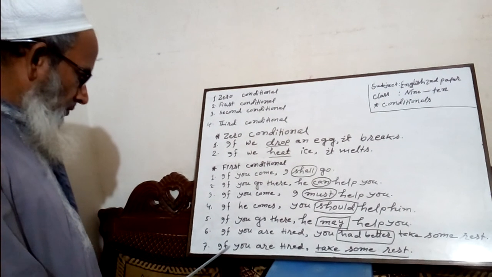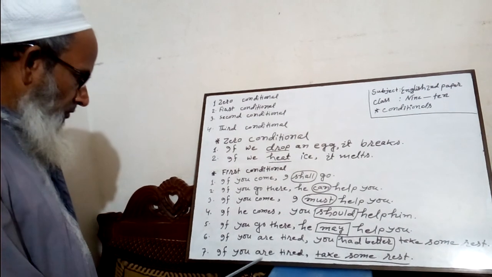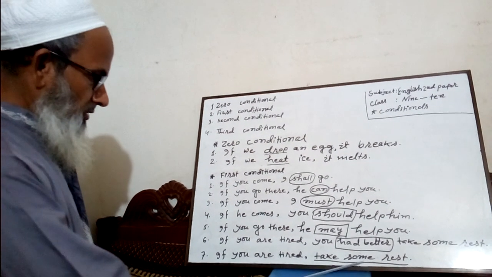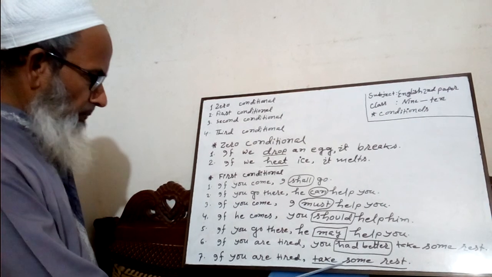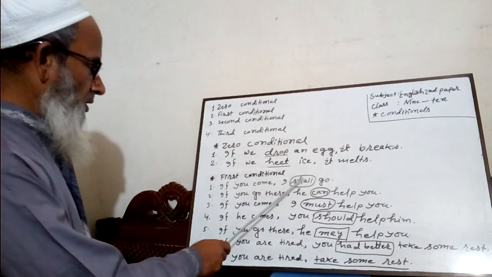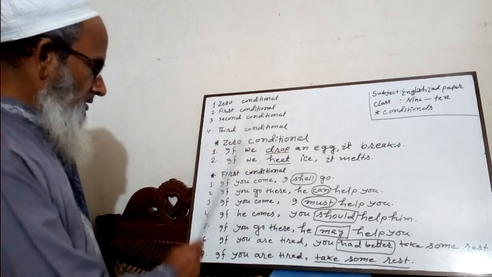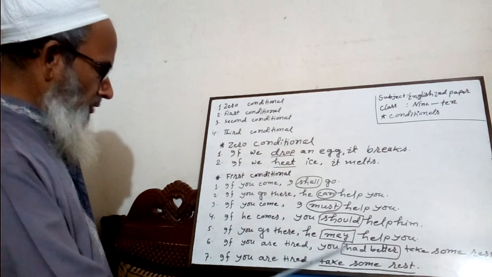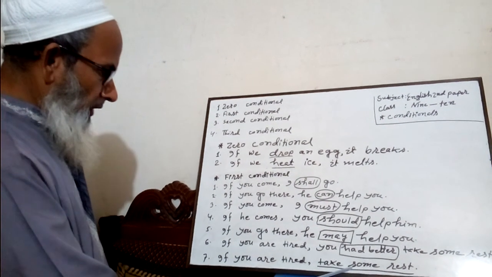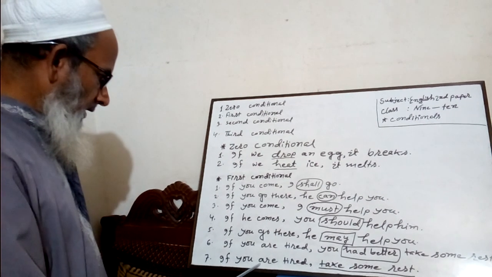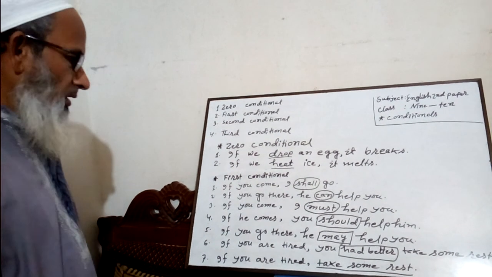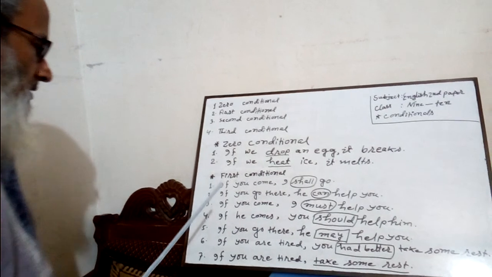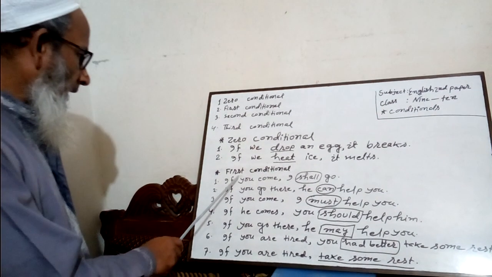The last example is, if you are tired, take some rest. This is an imperative sentence. So in place of future tense and without using a modal auxiliary, we can also use an imperative sentence to make a first conditional. These are the rules. Dear learners, you can also use negative